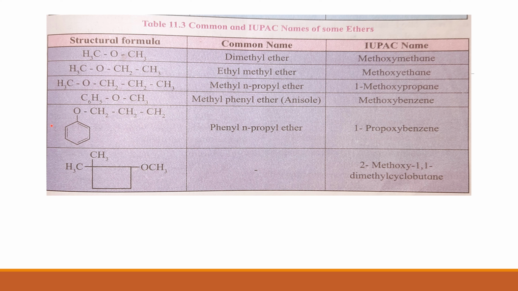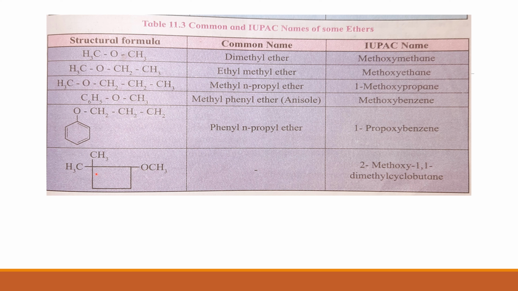The IUPAC name will be 1-propoxybenzene. Here we have the propyl group and oxygen, so propoxy, and this group is present on the benzene ring, therefore 1-propoxybenzene, or simply we can write propoxybenzene also. So the IUPAC name will be propoxybenzene or 1-propoxybenzene.